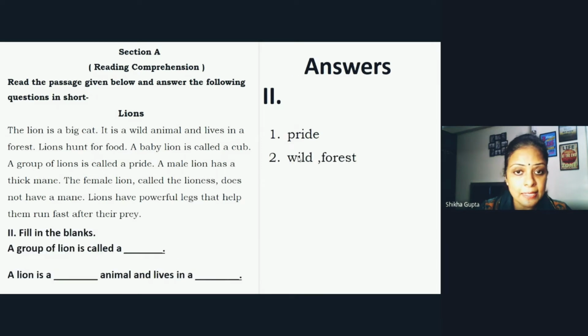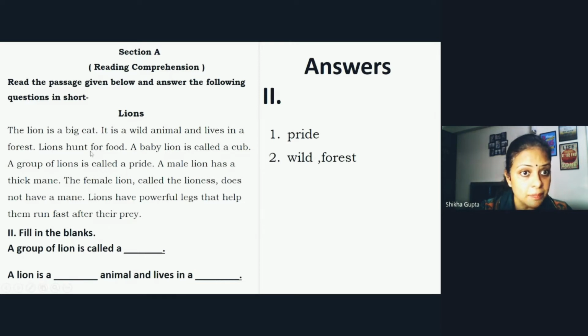Now the second is fill in the blanks. The first is: a group of lions is called a dash. A group of lions is called a pride. So your first answer is pride. Now the second is: a lion is a dash animal and lives in a dash.